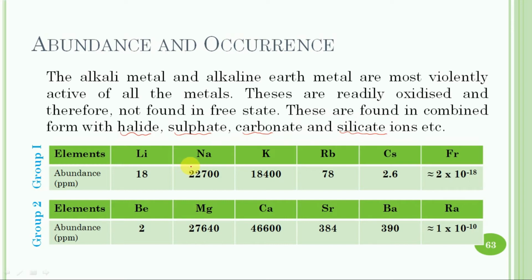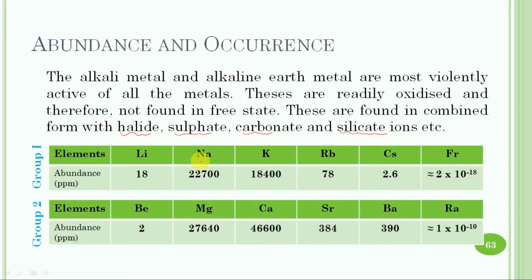Calcium is the fifth most abundant element in the earth's crust and hence it is the third most abundant metal after aluminium and iron. Similarly, magnesium is the sixth and sodium is the seventh most abundant element in the earth's crust, and these are the fourth and fifth most abundant metals after aluminium, iron and calcium.